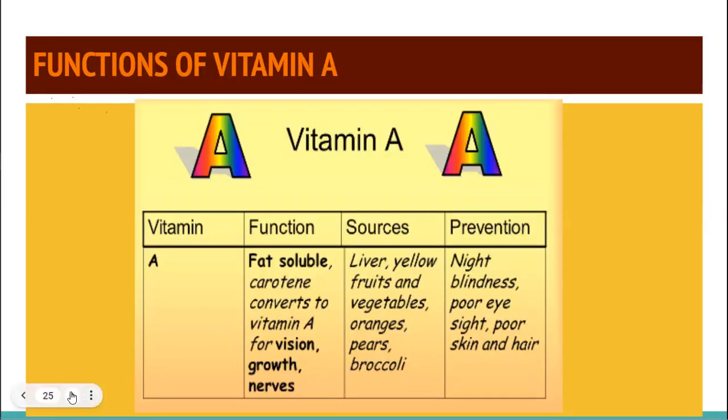So the deficiency of vitamin A will lead to poor eyesight. It can lead to blindness as well. Those who are living in such conditions that they cannot take any diet which contains vitamin A, according to the surveys, blindness is very common in them.